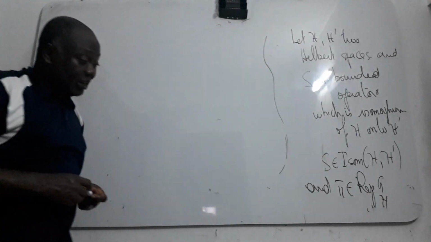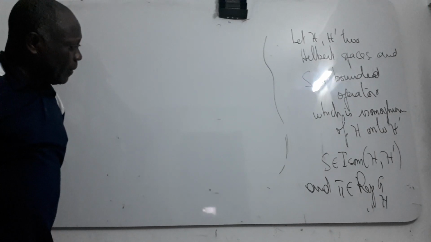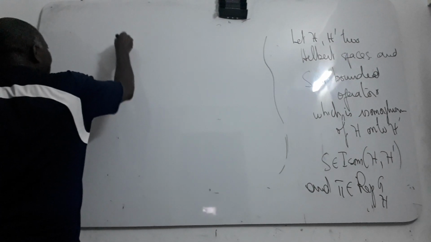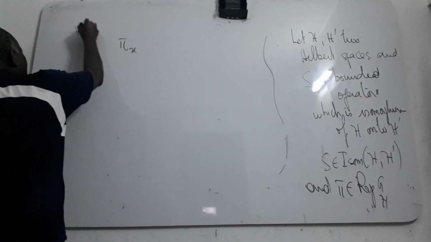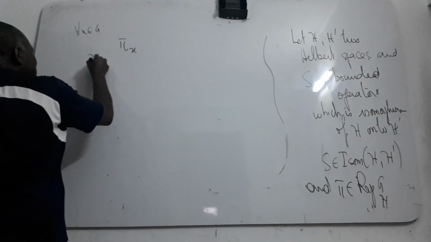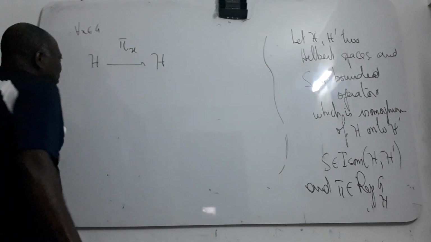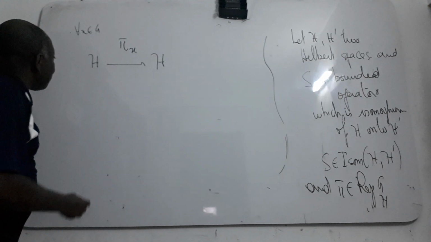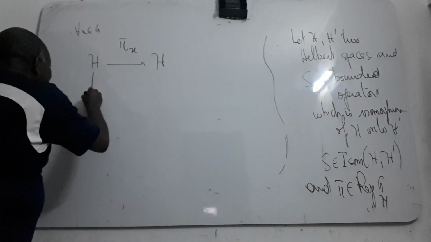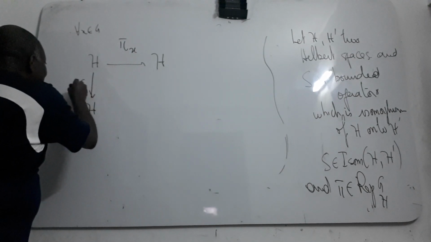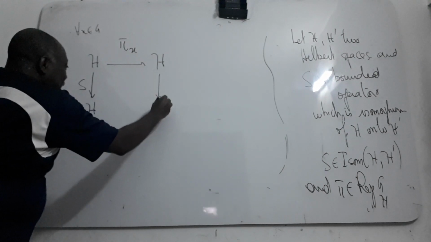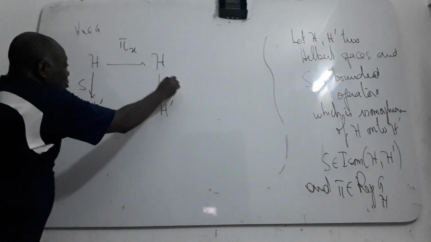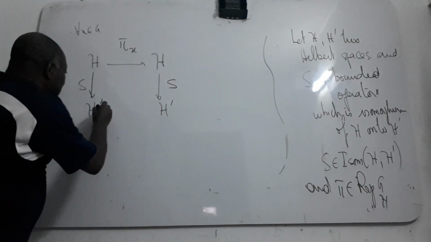I will explain it by this diagram. π(x) for all x in G is a map from H into H, a linear bounded operator by definition of the representation, and S is this isomorphism from H to H prime.